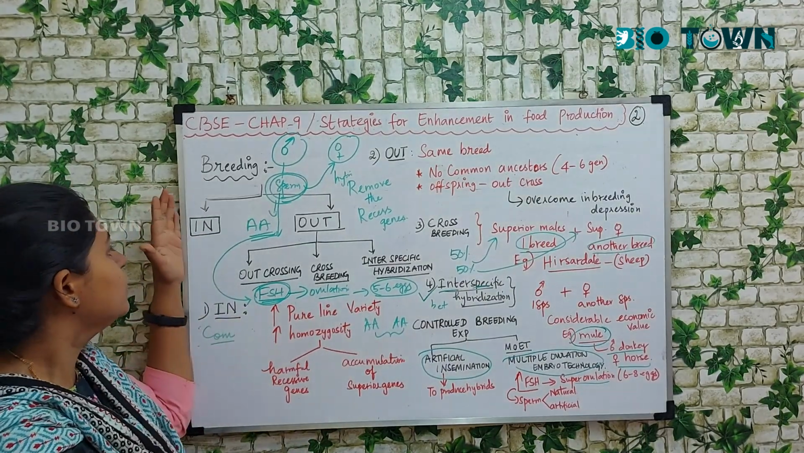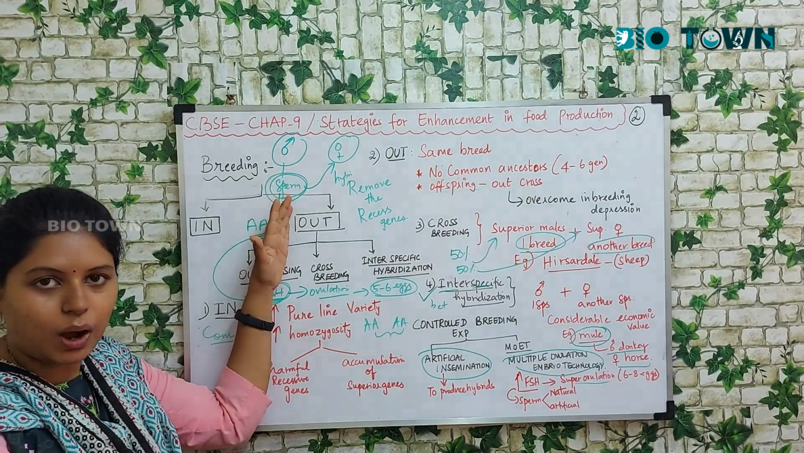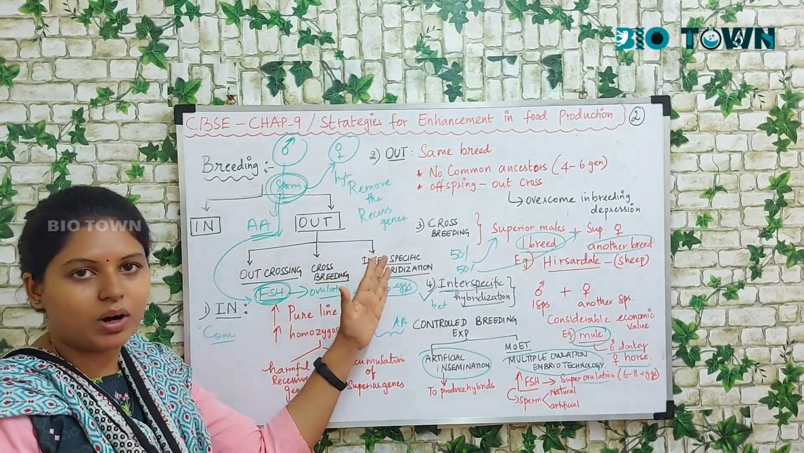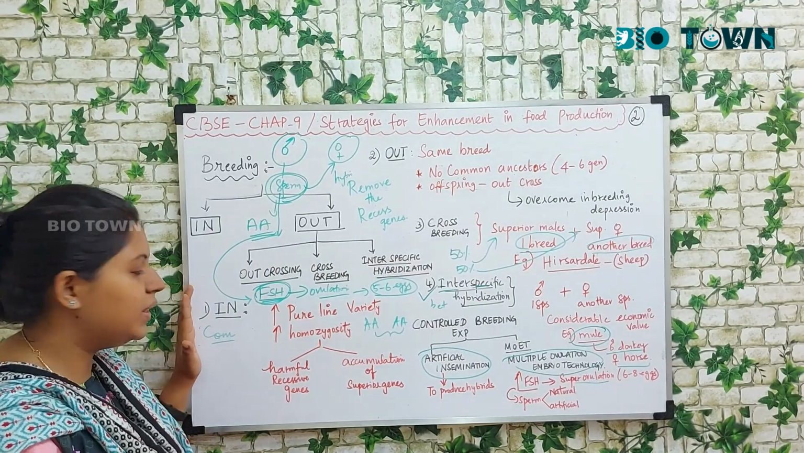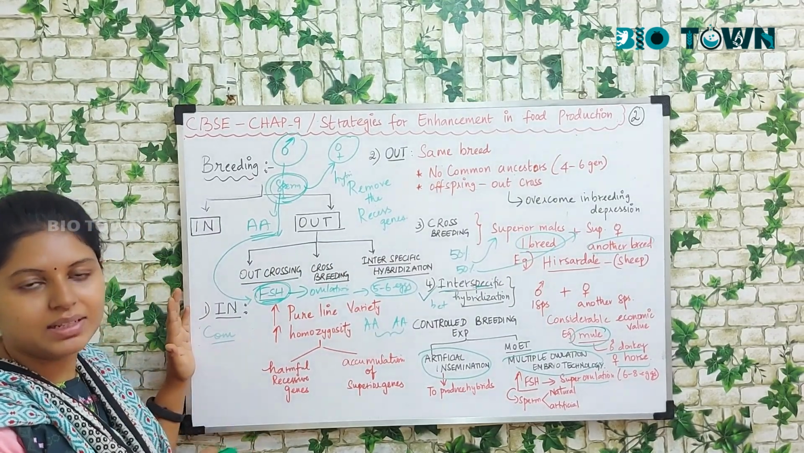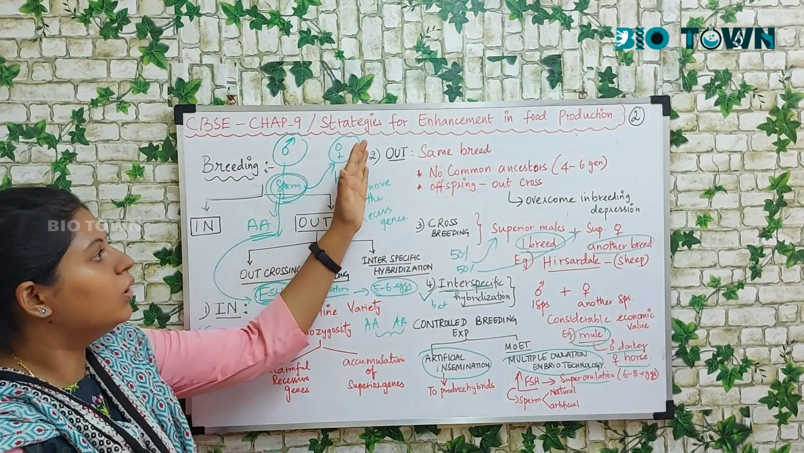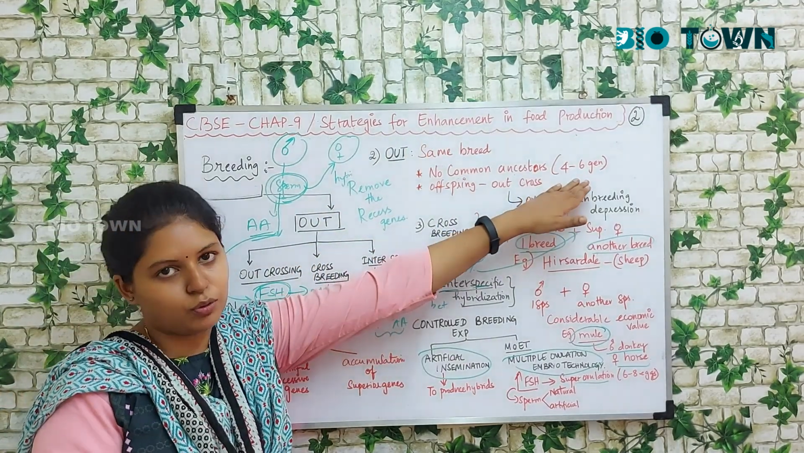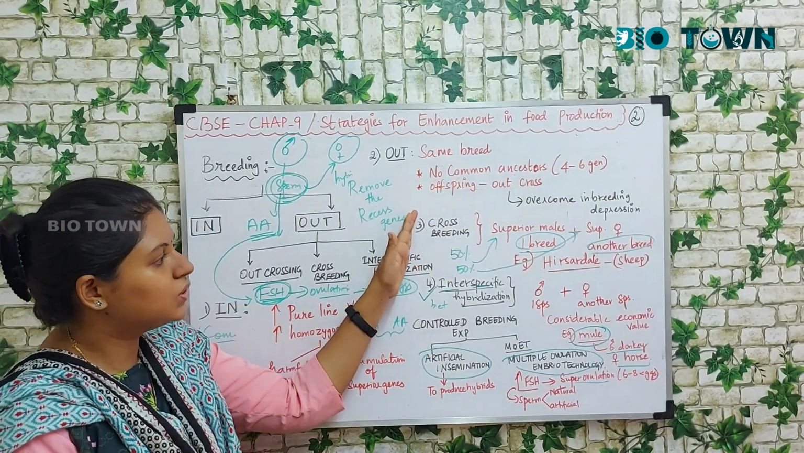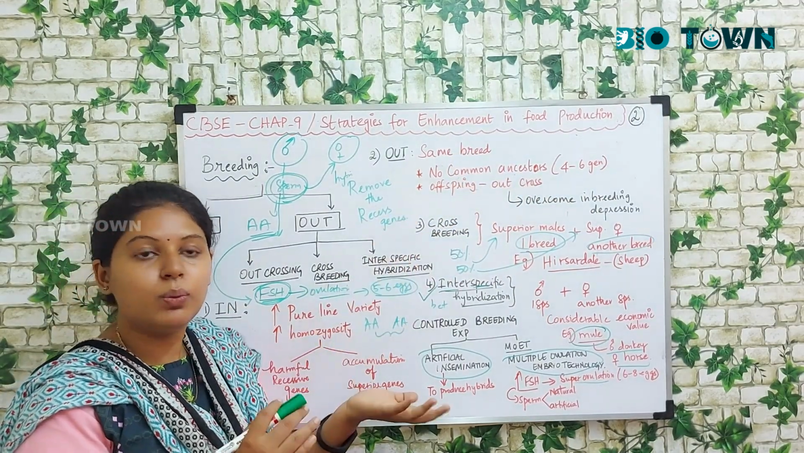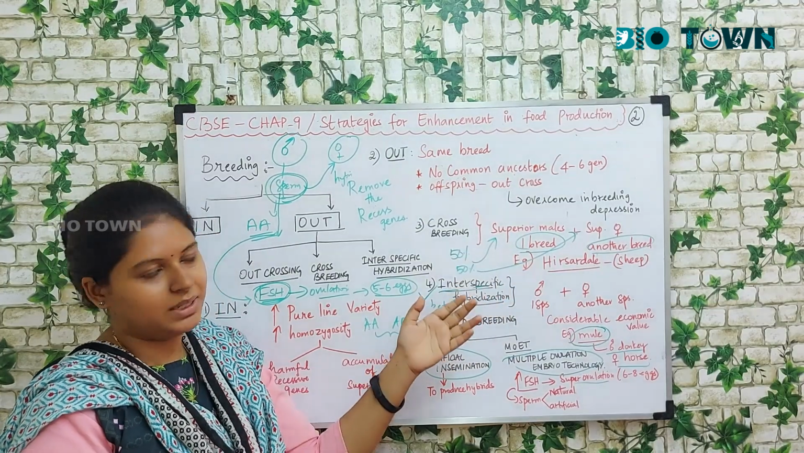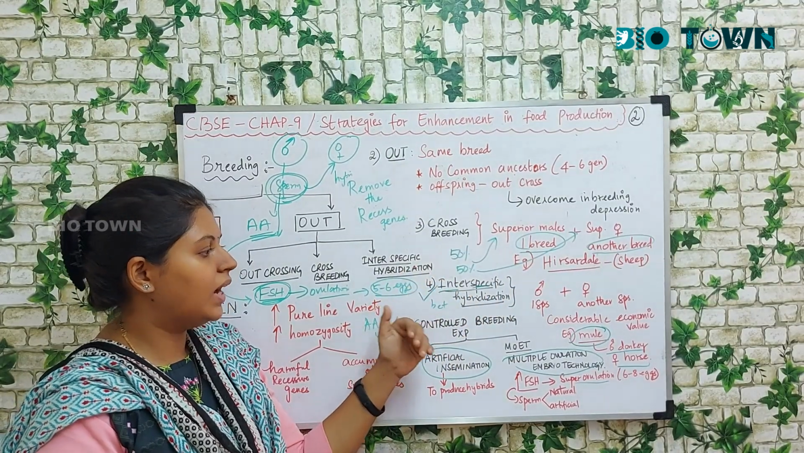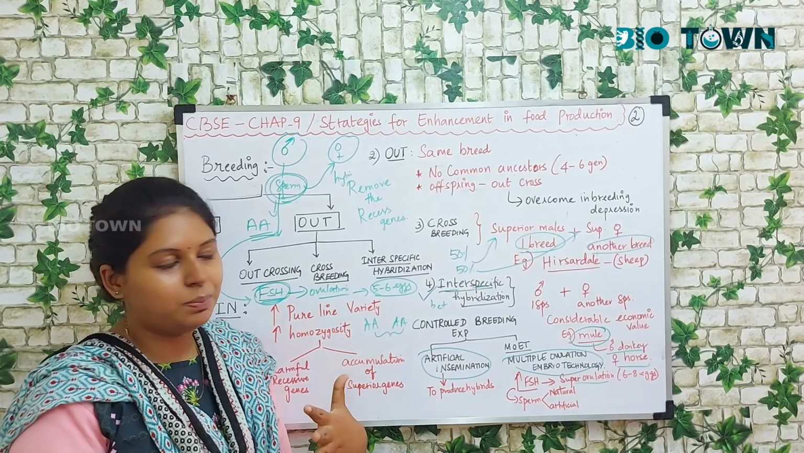Let me wind up. We spoke about inbreeding and outbreeding. In outbreeding, there are 3 important techniques. What is inbreeding? Breeding between the same breeds with common ancestors. Outbreeding is between the same breeds with no common ancestors, at least for 4 to 6 generations. Next is crossbreeding, which is breeding between 2 different types of breeds. Interspecific hybridization is between 2 species.